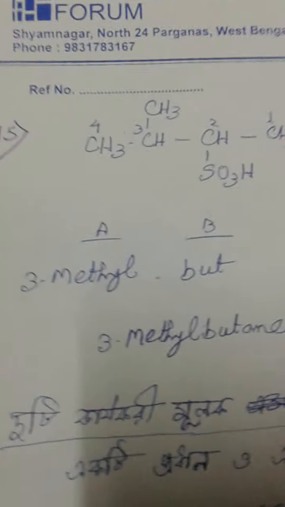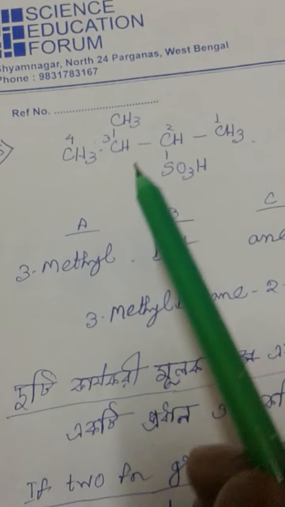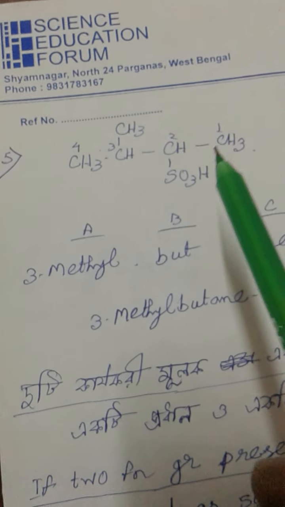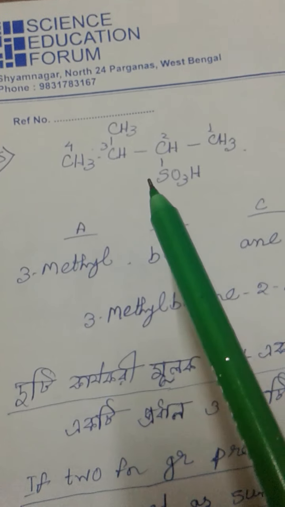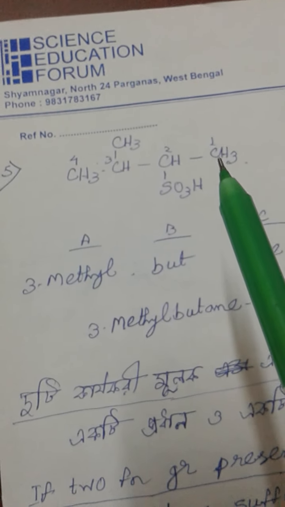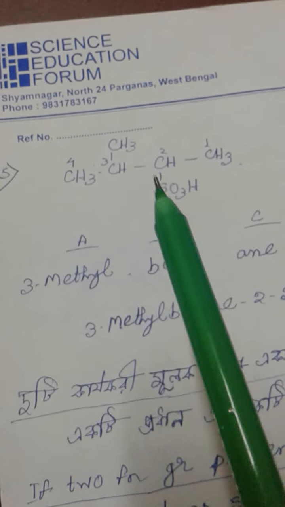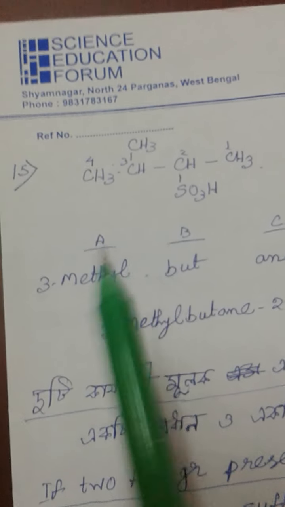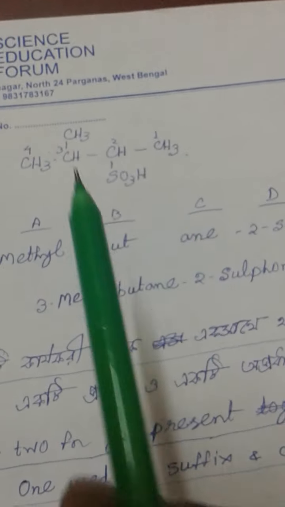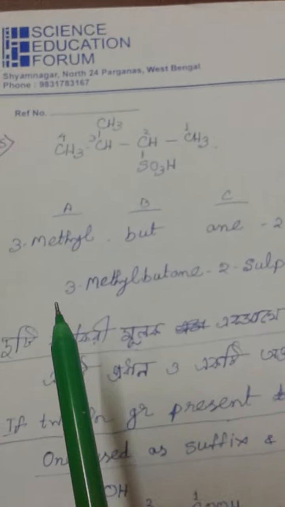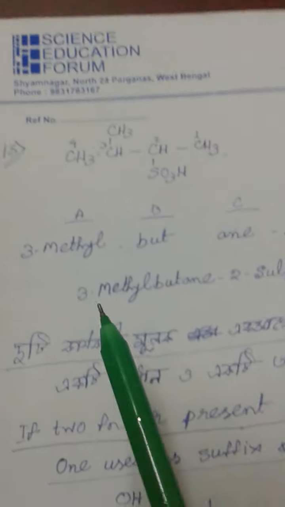Next it has the SO3H functional group, so it is sulfonic acid, and it is a suffix name, and as per the minimum locant rule we give the priority to the functional group, so we start from the extreme right side, so it gets the second locant, and the side chain methyl gets the third locant, position 3, so it is 3 methyl butane, and sulfonic acid is present in second position, so the full name is 3 methyl butane 2 sulfonic acid.